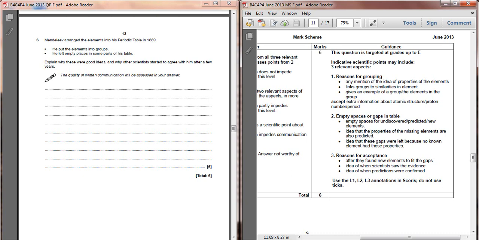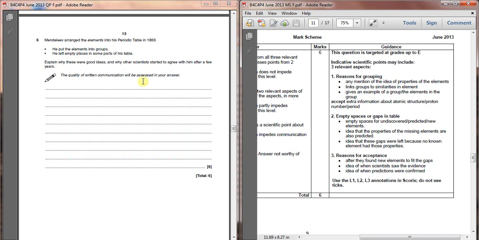It's giving you a good clue because it's broken down into the fact that he put the elements into groups and that he left empty places in some parts of his table. Your job is to explain why these are good ideas and why other scientists started to agree with him after a few years. Now, when a question's broken down like this, the key thing is to tackle it in 2 parts.